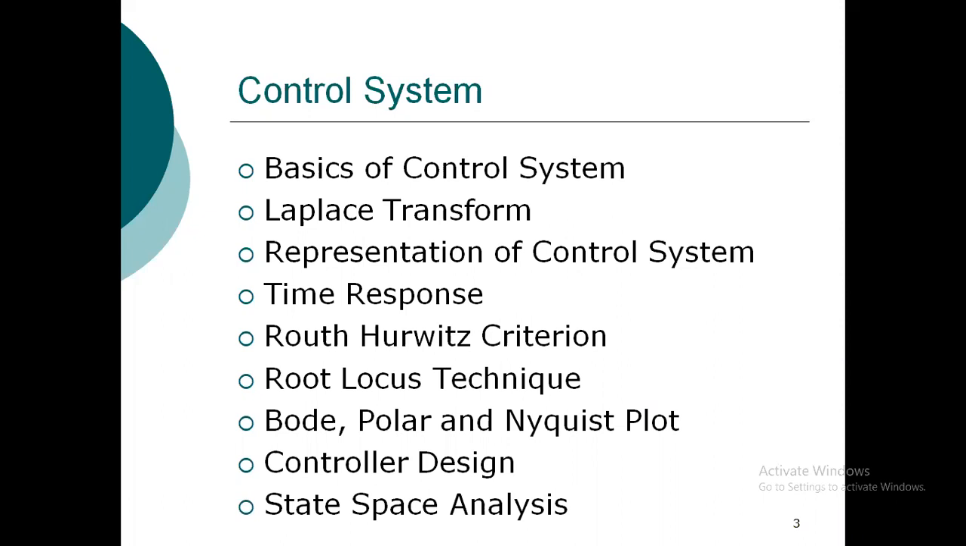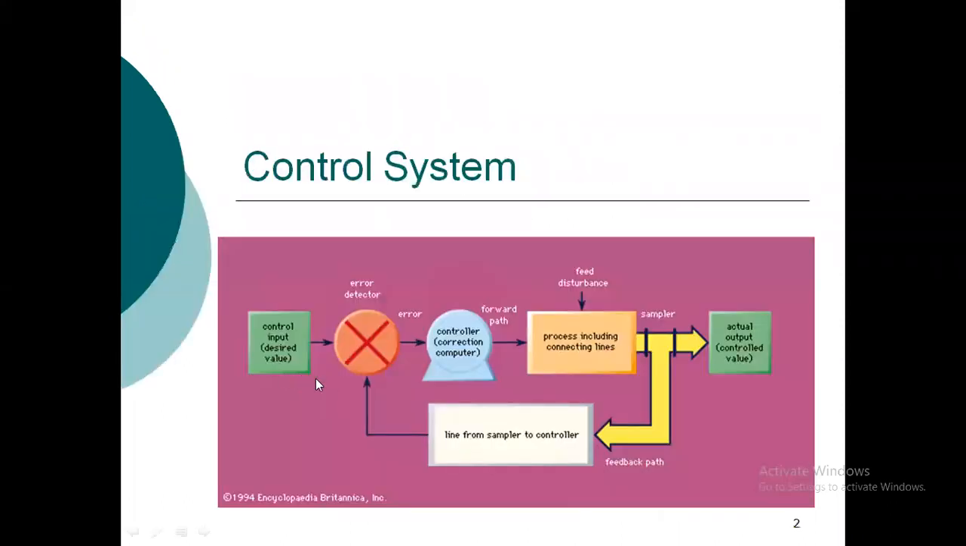If you look into the control system, this is the general structure. We have some kind of input to the system. Let us suppose we have a system; you can take a general example, like a fan. Suppose we have some kind of input. In any control system, we have some kind of input, some kind of output, and some kind of plant. This process, including the connecting lines, is known as the plant. This is the core part of our control system.